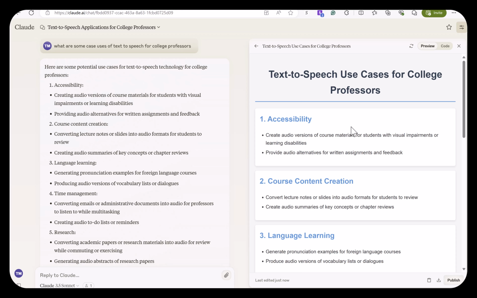Hello. Did you know that ChatGPT now offers text-to-speech? In this video, I'm going to show you how to utilize it, and we'll start off with why would you want to.